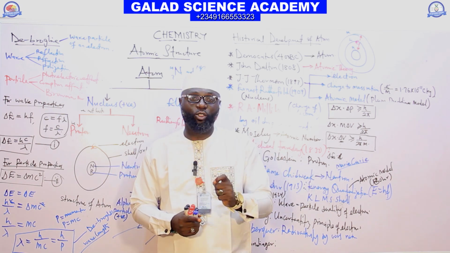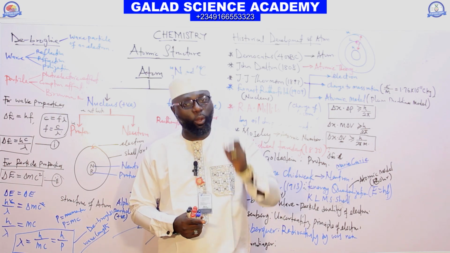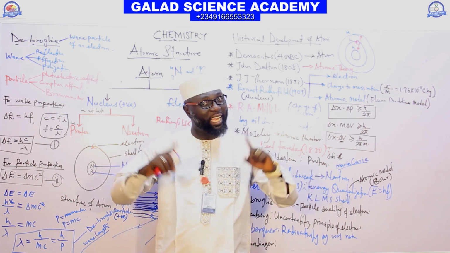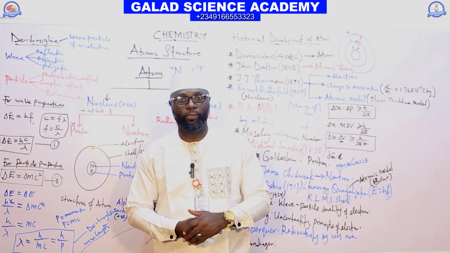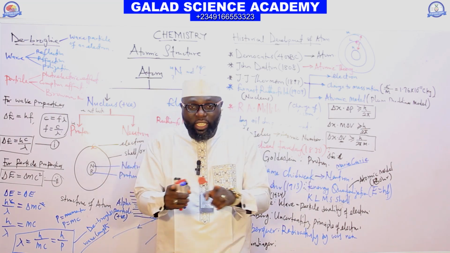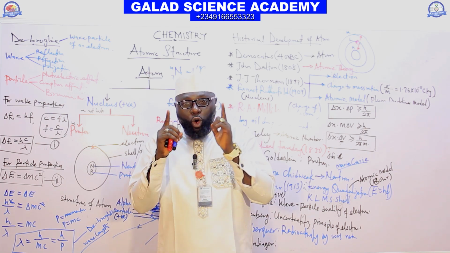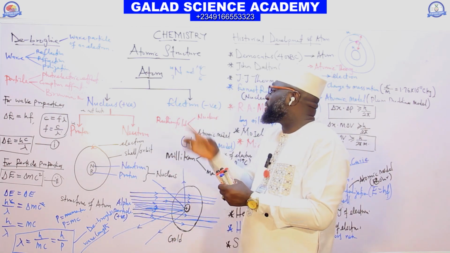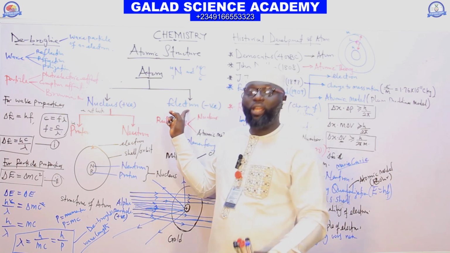Inside the nucleus of an atom, there are two particles called proton, which is positively charged, and neutron, which is neutral. The electron in the atom has its own function, which is to participate in chemical bonding or chemical reaction.